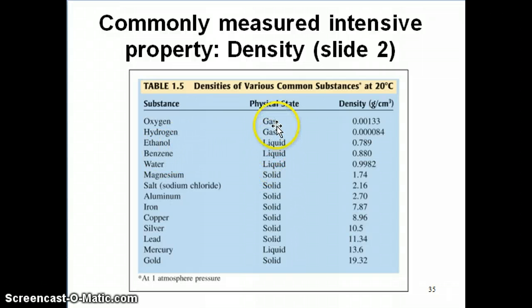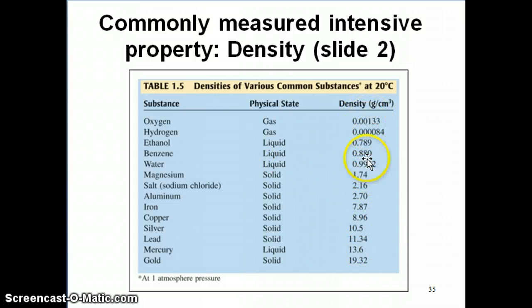So if you look here, for example, for gases, you can see the value of density. These are all using the same unit to express the density for all of these substances, so you can get a feel for how much less dense gases are compared to liquids. For example, the values for gases are 0.001, 0.00084 grams per cubic centimeter, whereas liquids are about 0.789, 0.88, usually around 1. Water is about 1, right?